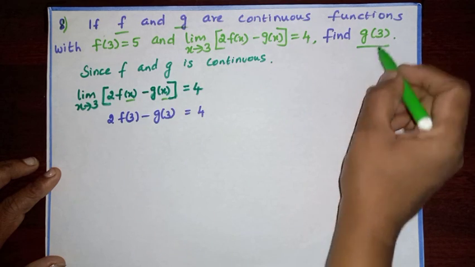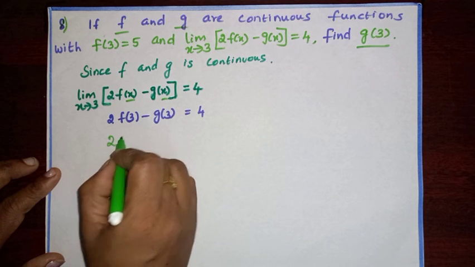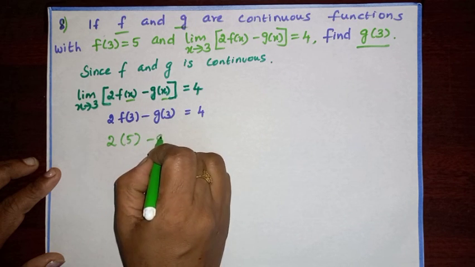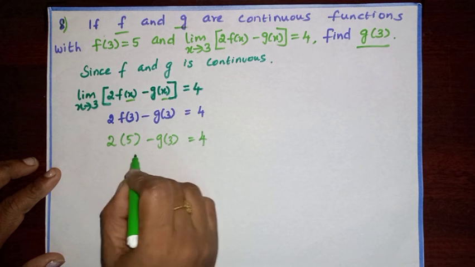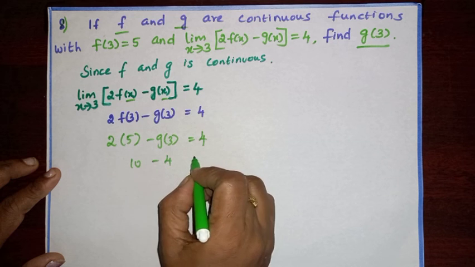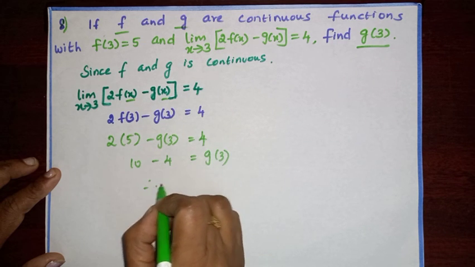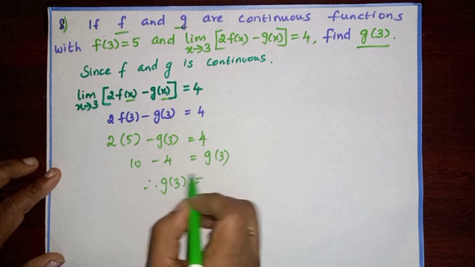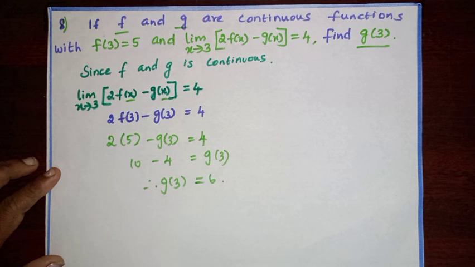We have to find g of 3. F of 3 is given as 5. So 2 into 5 minus g of 3 is equal to 4. 2 into 5 is 10. Bring this 4 to this side, it will become minus 4, which is equal to g of 3. Therefore, g of 3 is equal to 10 minus 4, which is 6. It's a very simple problem, a 2 mark question.